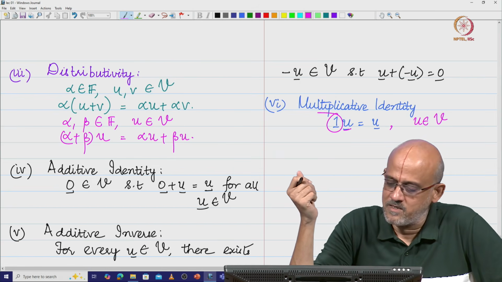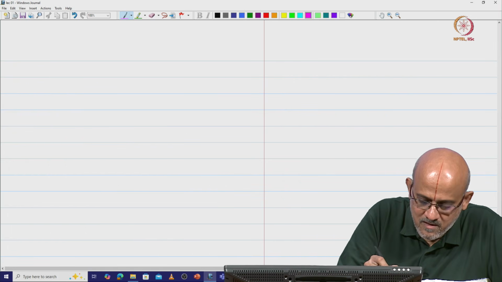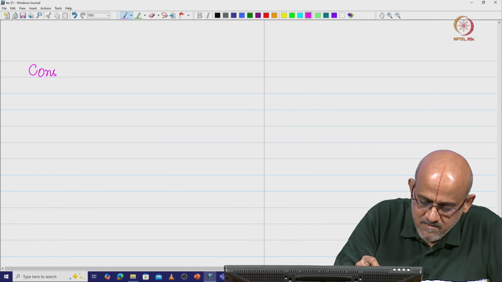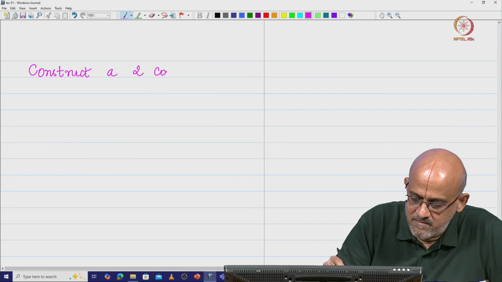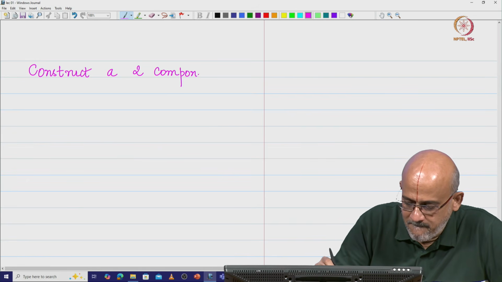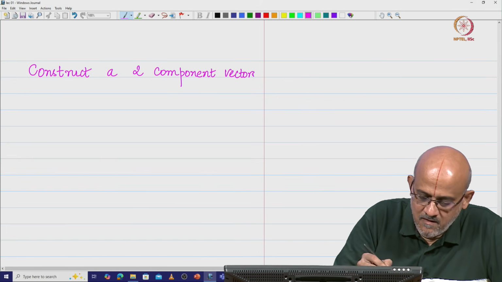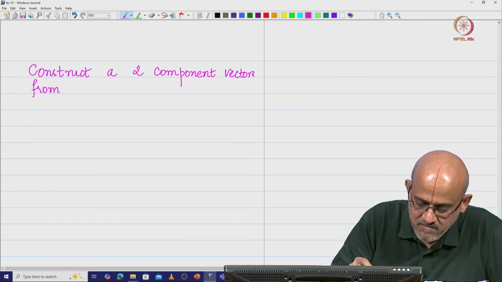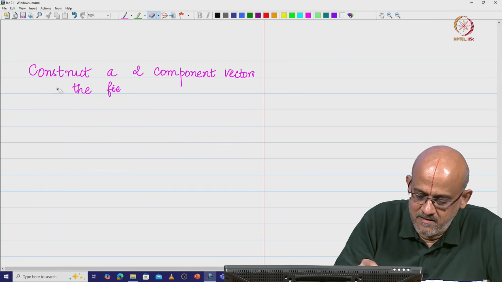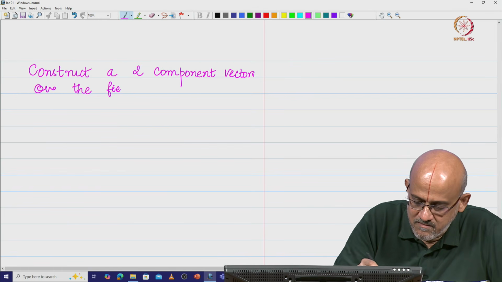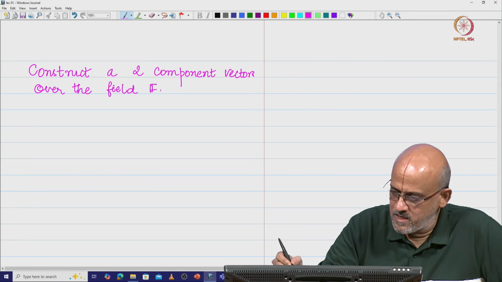So, in simple terms, how are we going to construct a vector? For example, I want to construct a 2 component vector over the field, say over the field F. Here we are going to take a simple example.